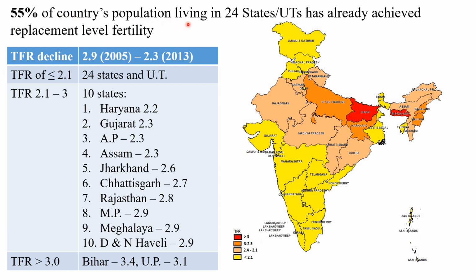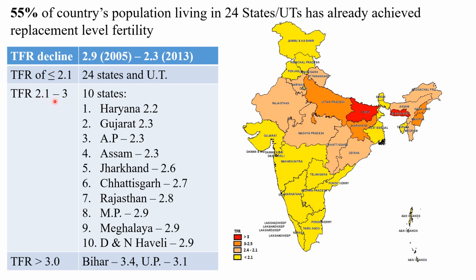55% of the population living in 24 states and union territories has already achieved replacement level fertility. So you can see the yellow section, these are the states which have achieved fertility at the replacement level, that is 2.1 total fertility rate or net reproduction rate of 1.